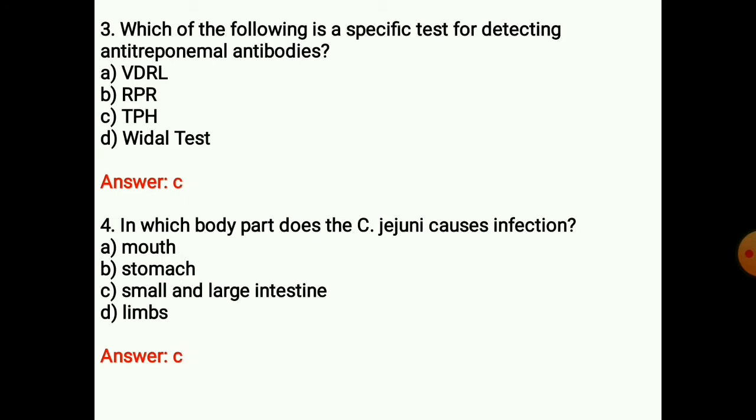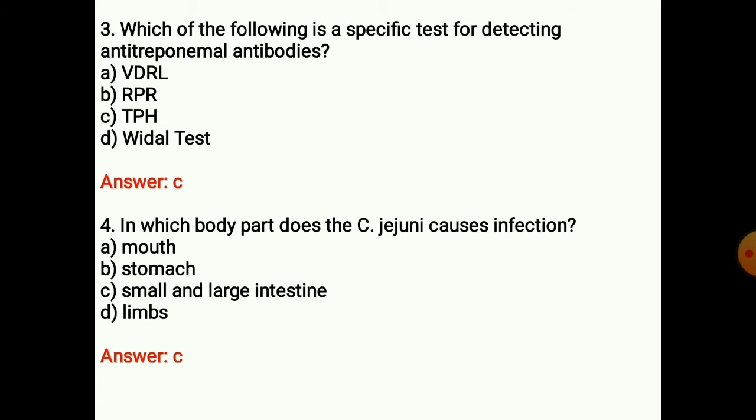Next question: which of the following is a specific test for detecting anti-treponemal antibodies? Answer is C. Two widely used specific tests are the fluorescent treponemal antibody test, FTA, and the Treponema pallidum hemagglutination test, TPHA. Next question: in which body part does Campylobacter jejuni cause infection?